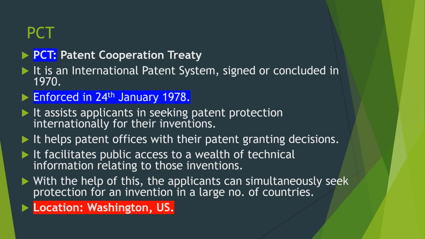PCT assists applicants in seeking patent protection internationally for their inventions. It helps patent offices with their patent granting decisions. PCT facilitates public access to a wealth of technical information relating to those inventions. With the help of PCT, the applicants can simultaneously seek protection for an invention in a large number of countries. So this is the benefit. The location is Washington, US. Fine, let us proceed.